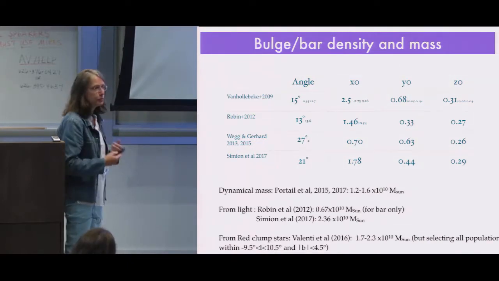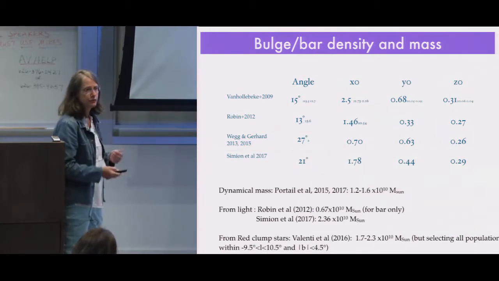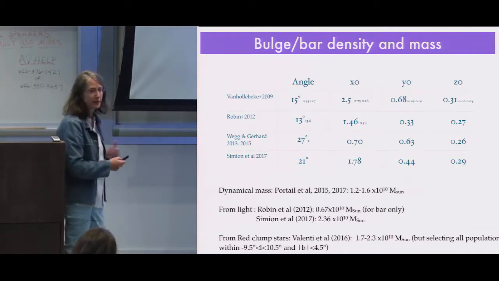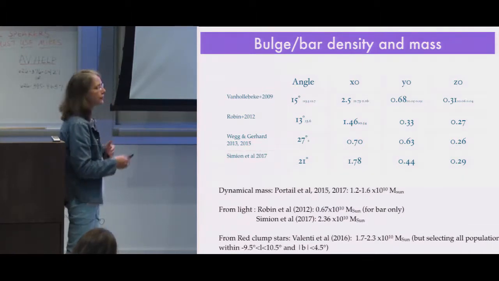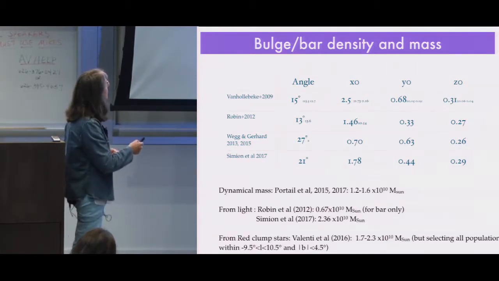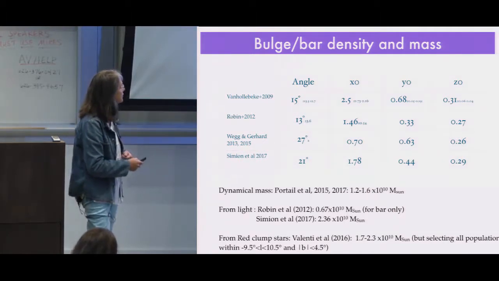So now about the measurement of the shape of this bar, you can see different values in the literature, especially for the bar angle. For example, it has been claimed to be an angle of 27 degrees with the Sun-Galactic center line, while there are other values obtained from star counts, which are closer to 15 degrees or even 20 degrees.